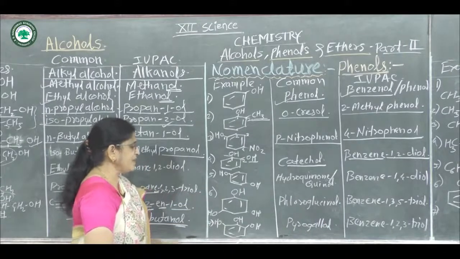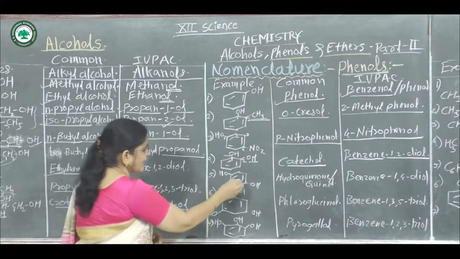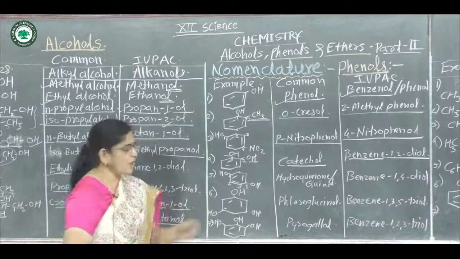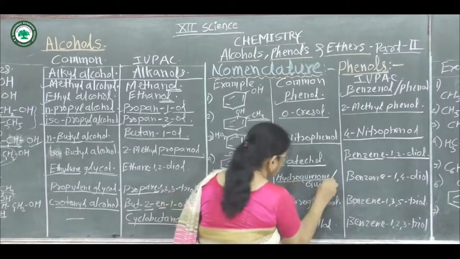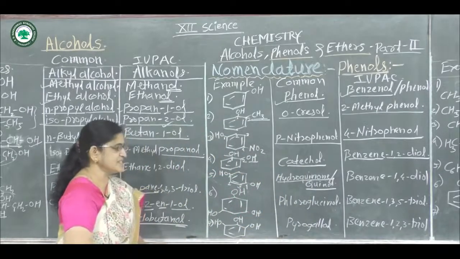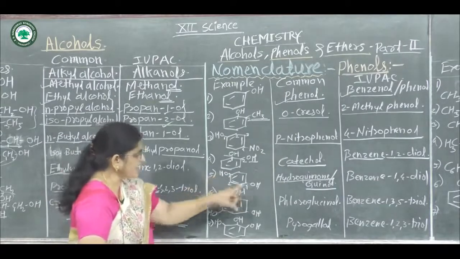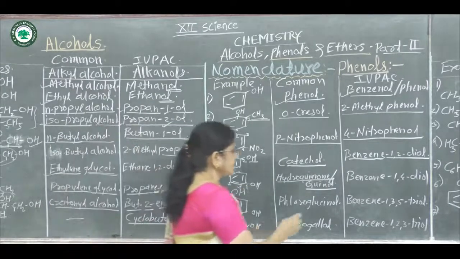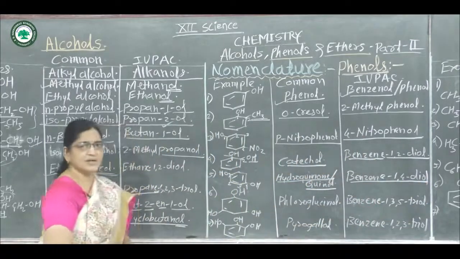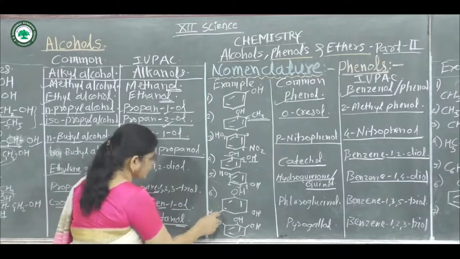Then next example, again it is a diol, but the position of the hydroxy groups is at 1 and 4. Suppose this is 1st, 2nd, 3rd and 4th position. The common name of this compound is hydroquinone, or simply it is called quinol. And in the IUPAC system, again this is a derivative of benzene with hydroxy groups at 1 and 4 positions, hence the name of this compound becomes benzene-1,4-diol.